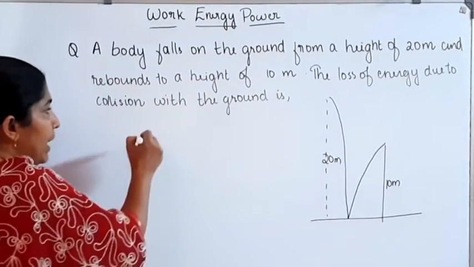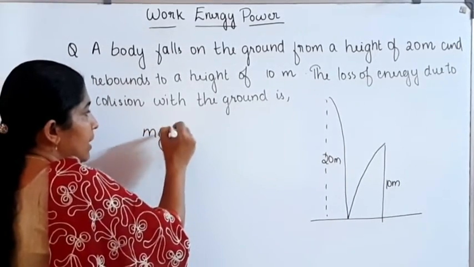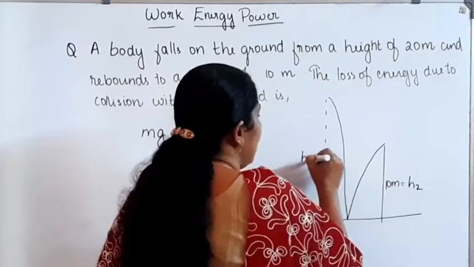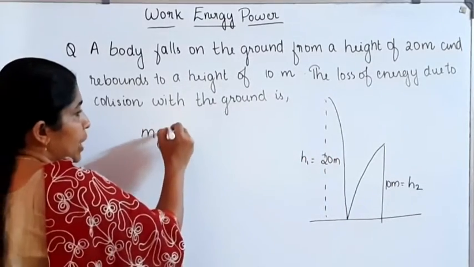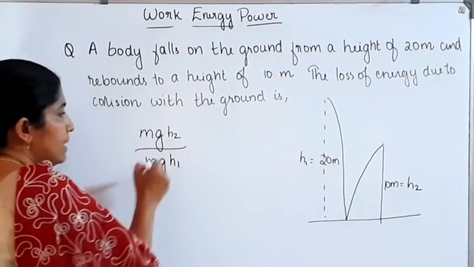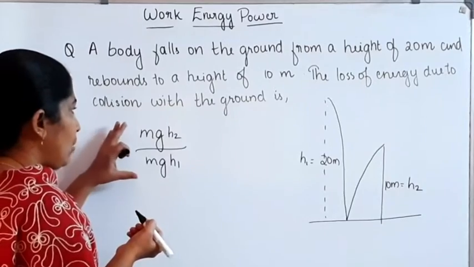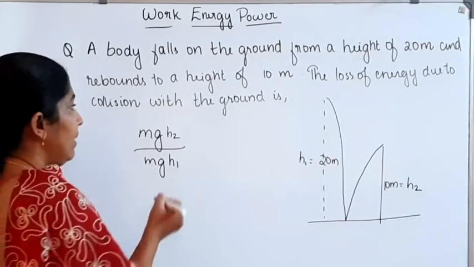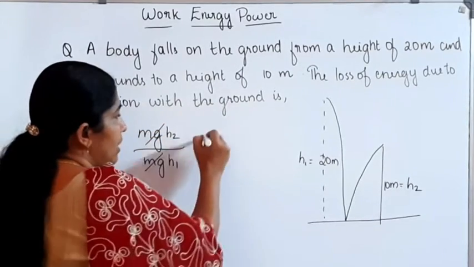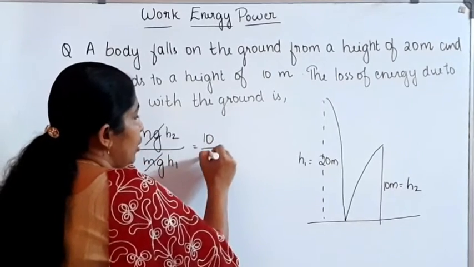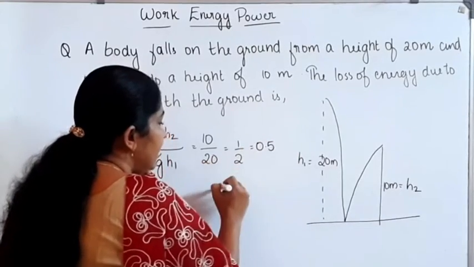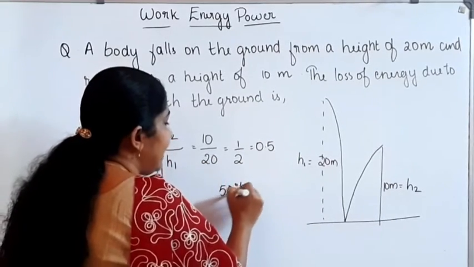That's equal to final energy, mg into h2, divided by initial energy, mg into h1. mg gets cancelled, then h2 by h1, which is 10 divided by 20, equal to 1 by 2, that is 0.5. So 50% of energy is retained.